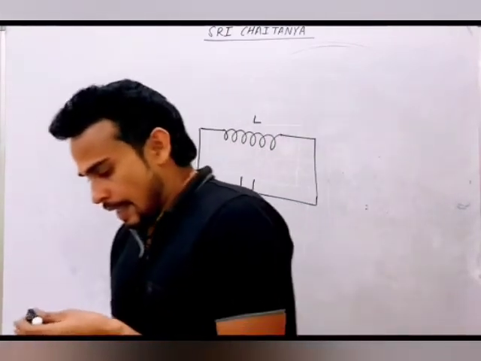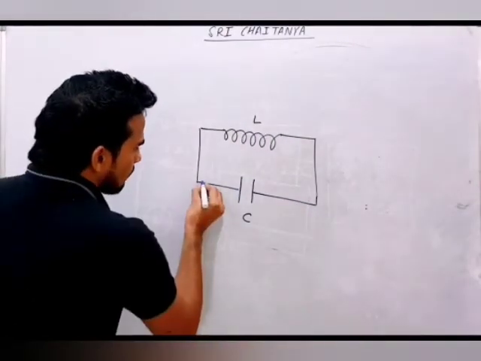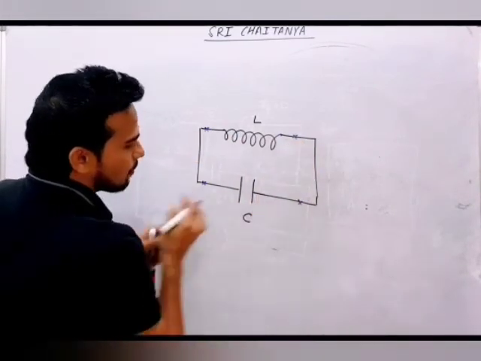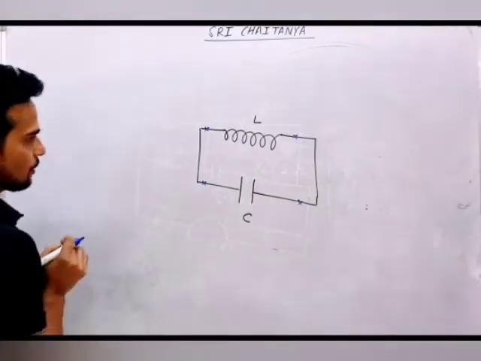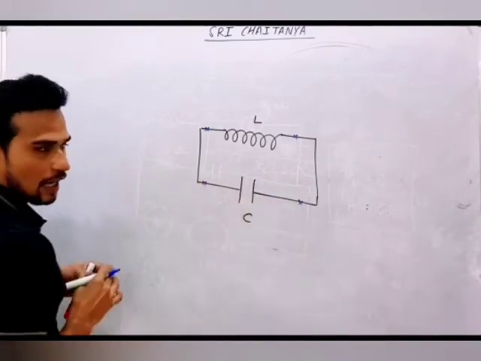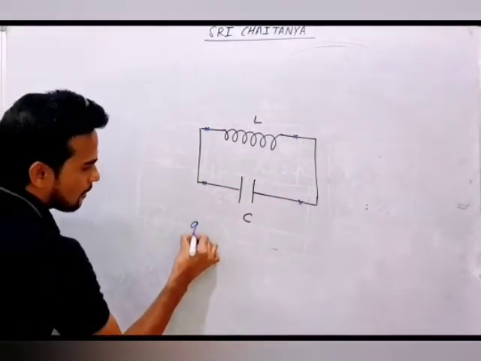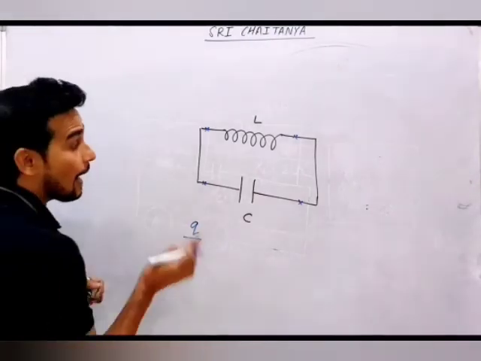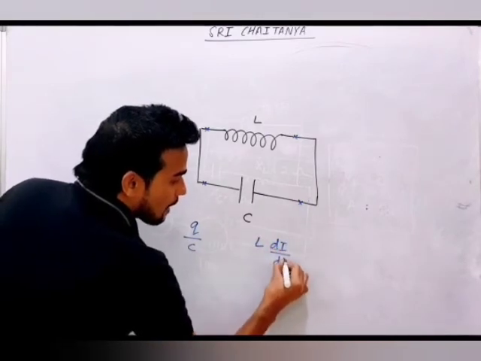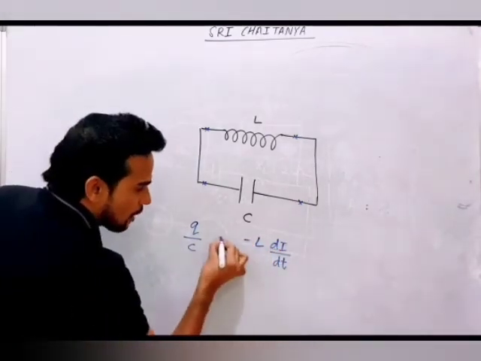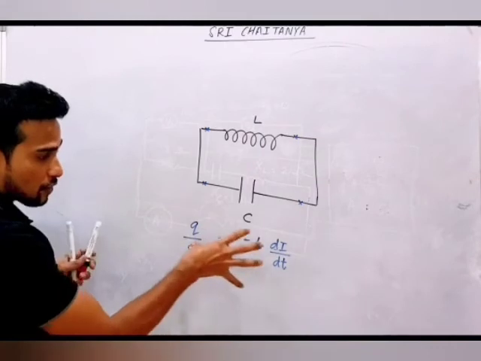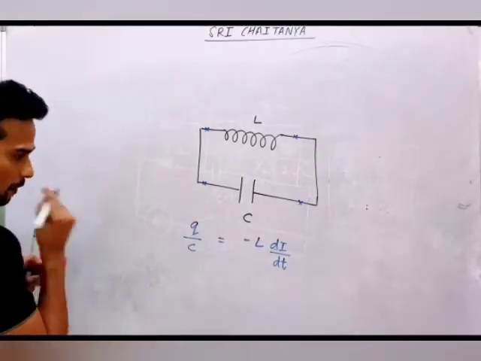Just see how to deal with this. Someone says, sir, I can write that since they are connected together, these two potentials will be the same. So for the capacitor we write potential as Q equal to CV, so V as Q by C, and for the inductor we write V as L into di by dt, or minus L into di by dt. Both must be equal. Now from here we are moving towards the equation of SHM.